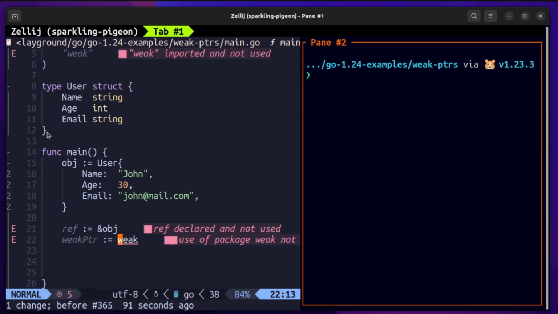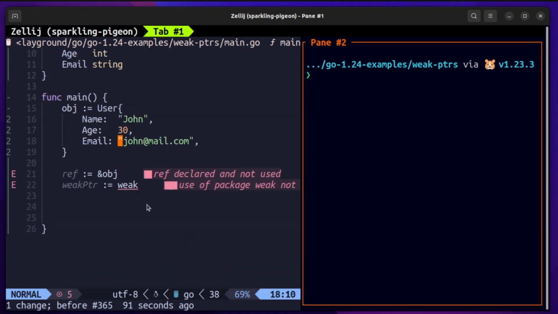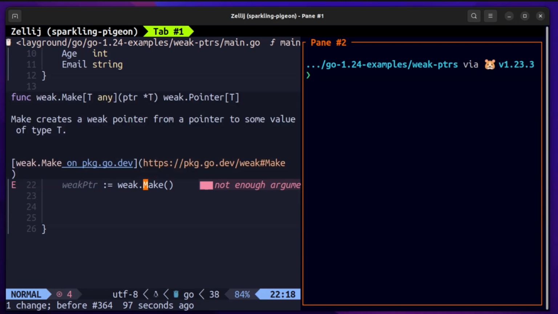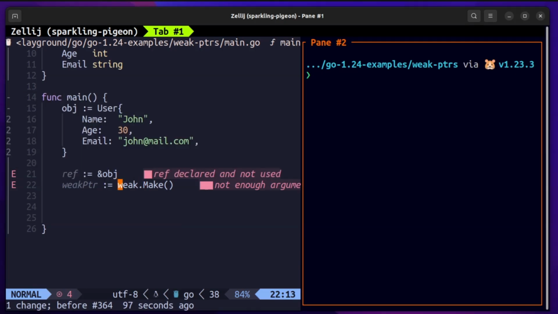But now I'll create a weak pointer using the weak package. So I'll import the weak package, and I'll use weak.Make. That is a function that takes in a pointer-like type, and it returns the pointer that we are looking for here, which is the weak.Pointer.